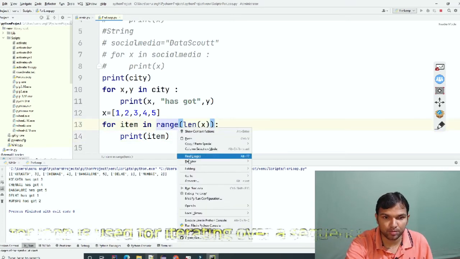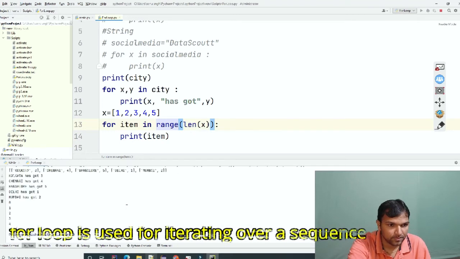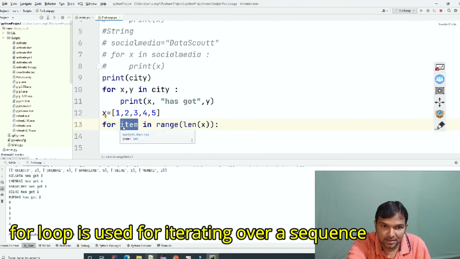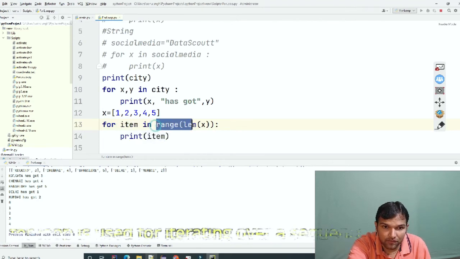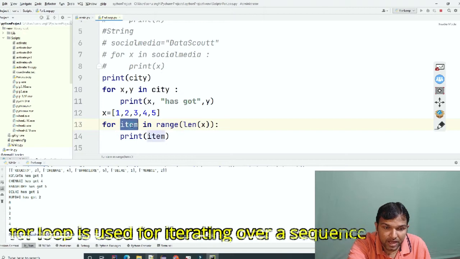It gives 0, 1, 2, 3, 4. Why? Item is nothing but the index. When we have given range of length, this becomes an index value.